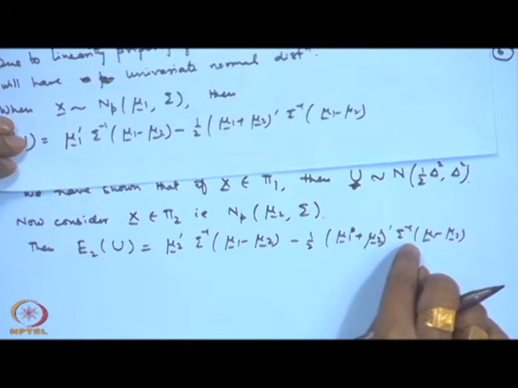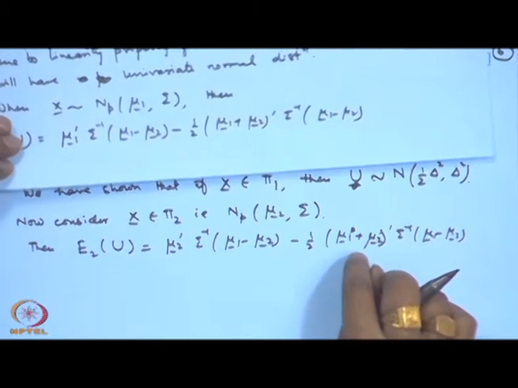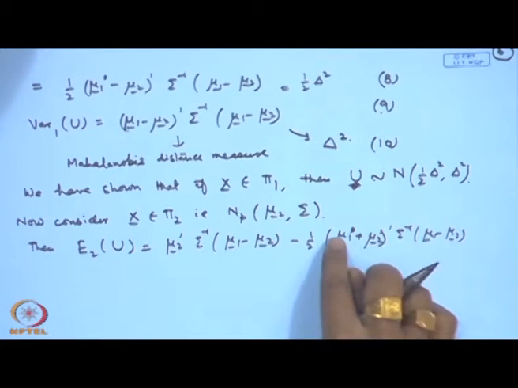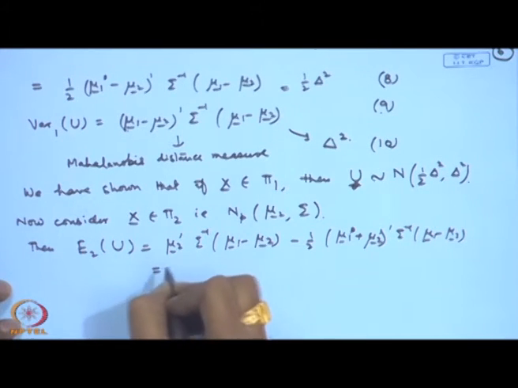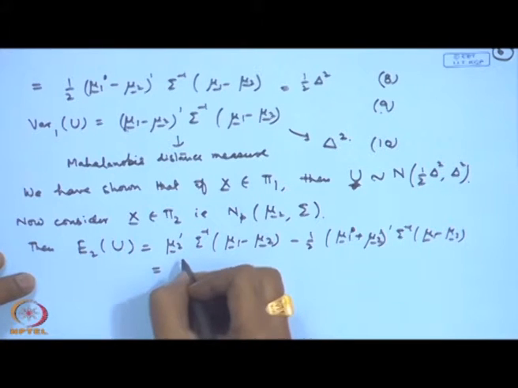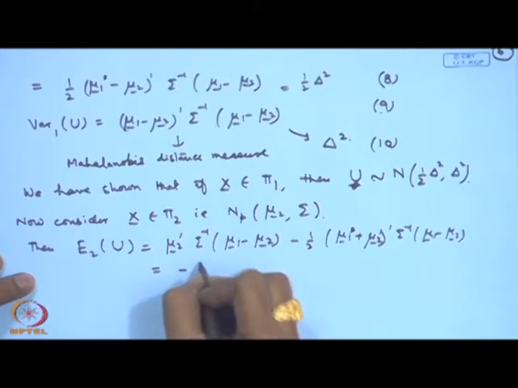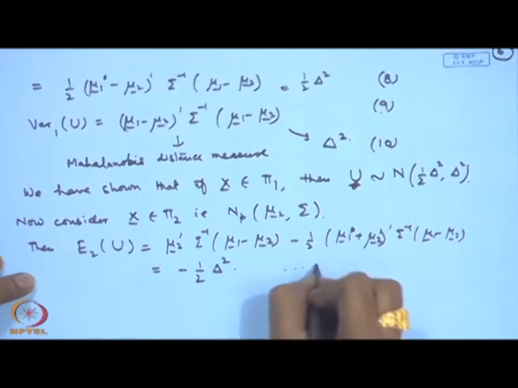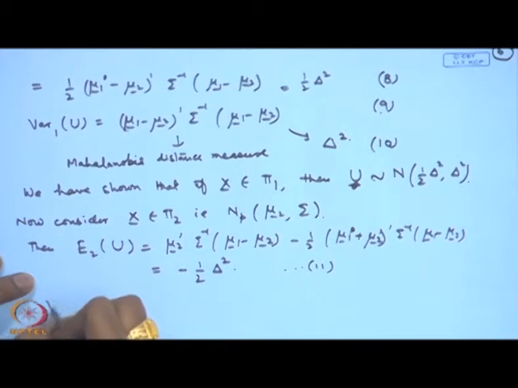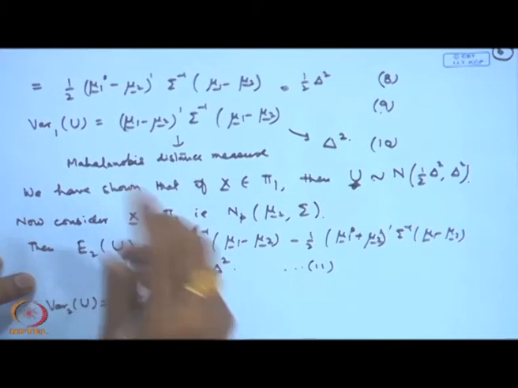So, this will get cancelled out and you will get minus, and this term is minus. So, basically you will get minus half of delta square. And similarly, if you look at variance, that will be same, because in the variance that term does not change.